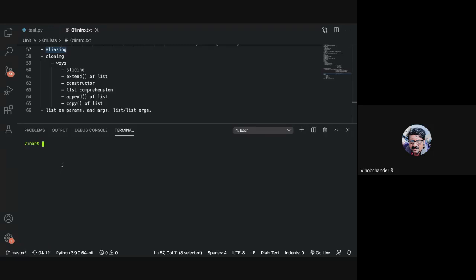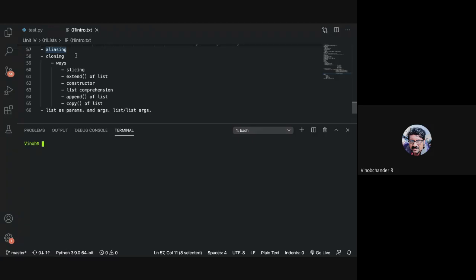Correct. So students, please remember that alias is nothing but a concept for referencing a particular value through different names. So that is called an alias. You can think of alias as another name for a particular value. Now, why would you want to make use of an alias?